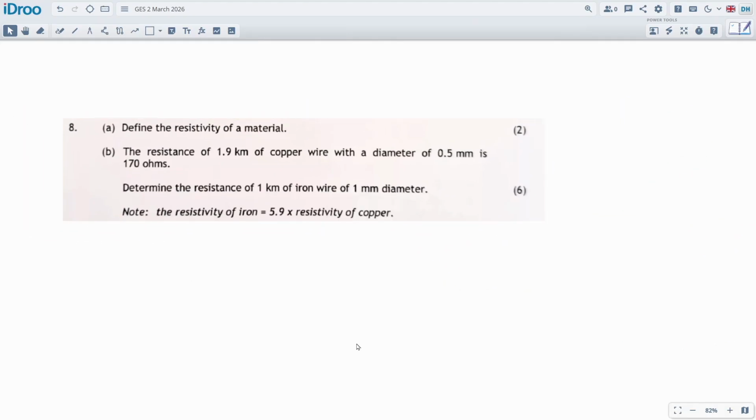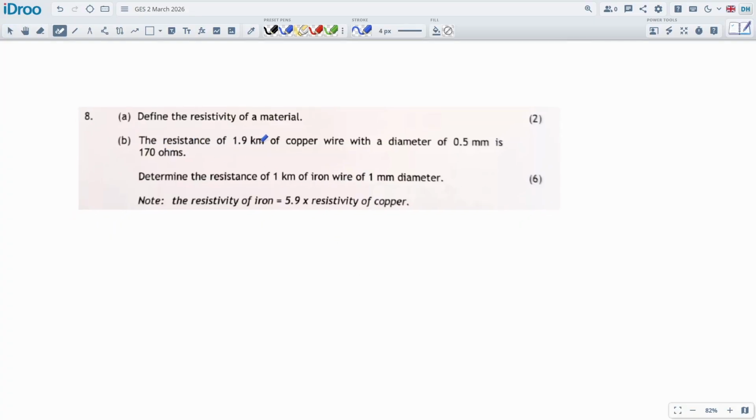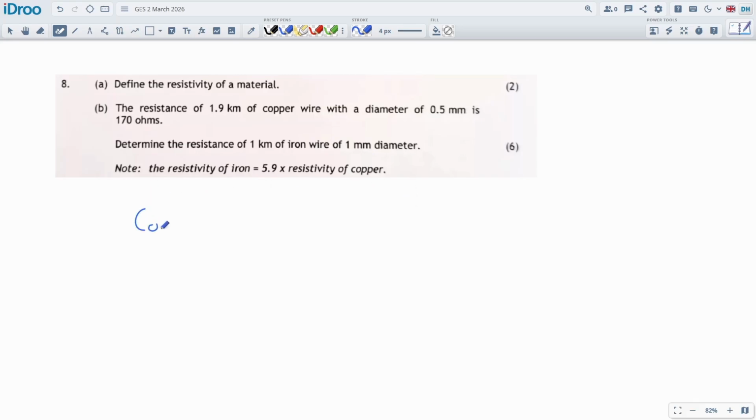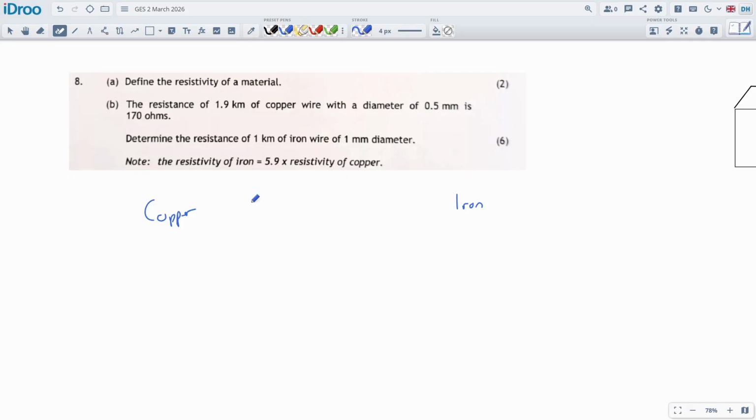It's a classic. The resistance of 1.9 kilometers of copper wire with a diameter of this much has this many ohms. Determine the resistance of 1 kilometer of iron wire. So we're going to start off with copper, and then move this into iron, knowing this vague, roundabout relationship between iron and copper. There are so many problems with this question, and we're going to use the formula: resistance is rho times the length divided by the area.